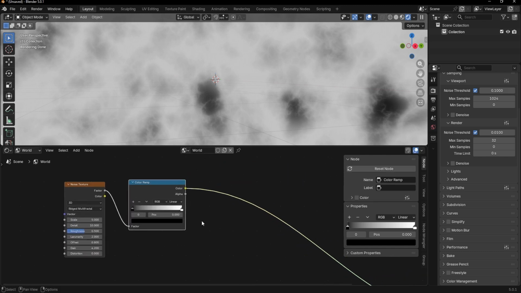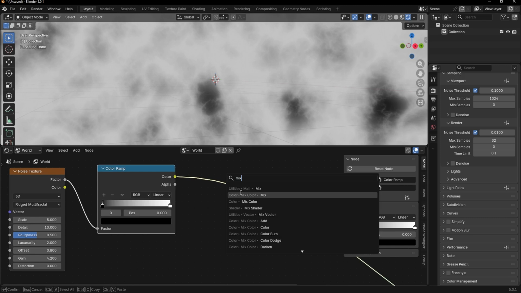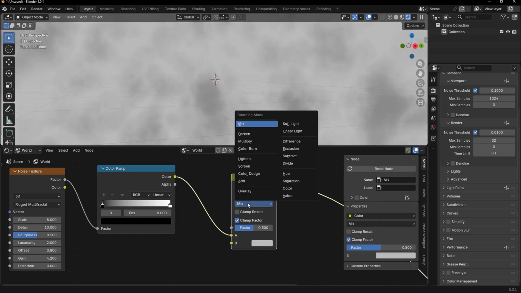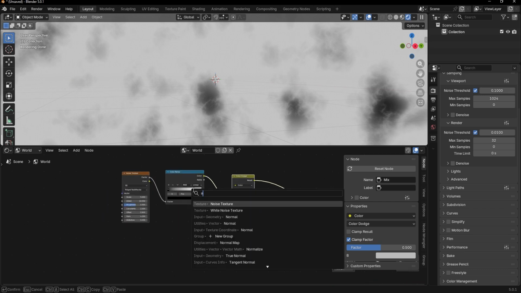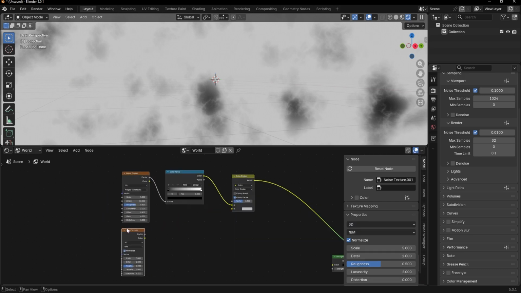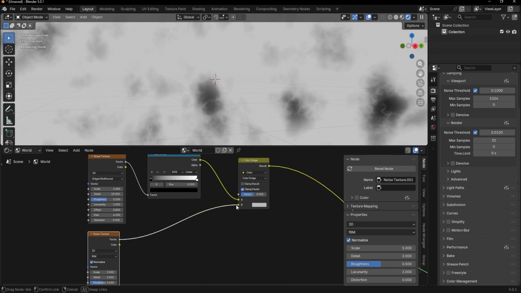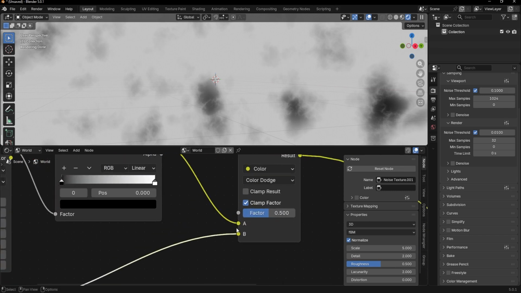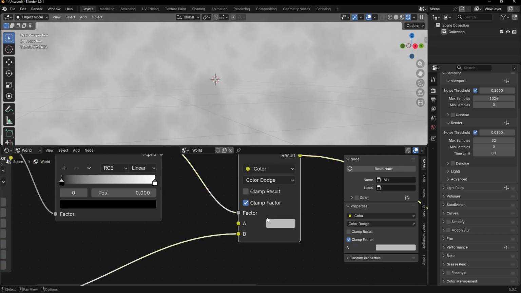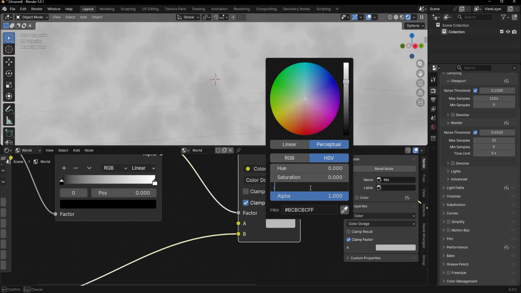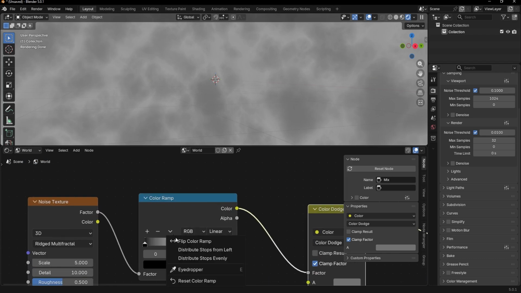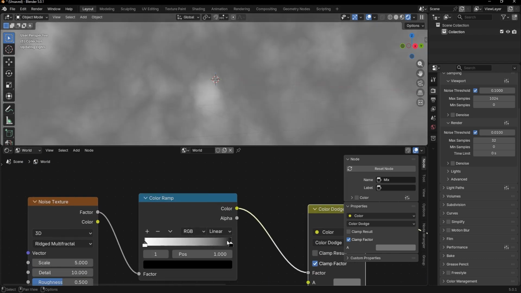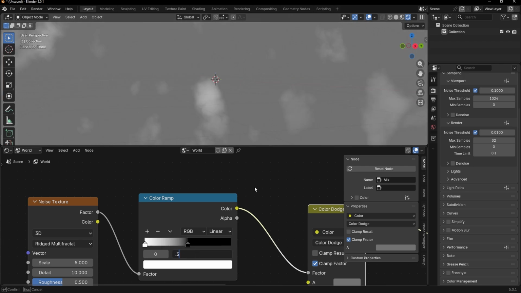Add a mix color, set blending mode to color dodge. Now add a new noise texture and connect color socket to B. And this one to factor. Set the value here to 0.45. Flip the color ramp, set black color stop position to 0.5 and this one to 0.3.